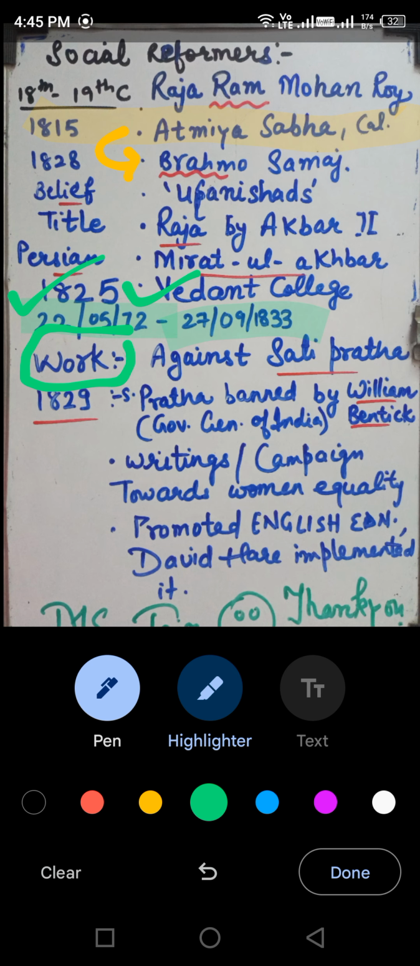His campaigns and lots of things were successful. His hard work was successful towards the ban on Sati Pratha. So that's also a question that is asked frequently in exams, who was the Britisher who banned Sati Pratha. So he was William Bentinck. Remember it.